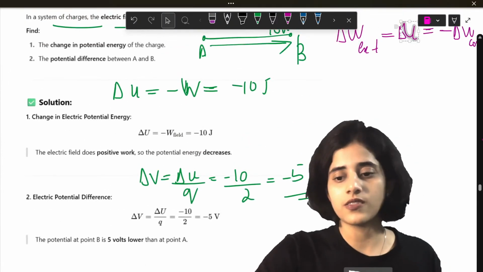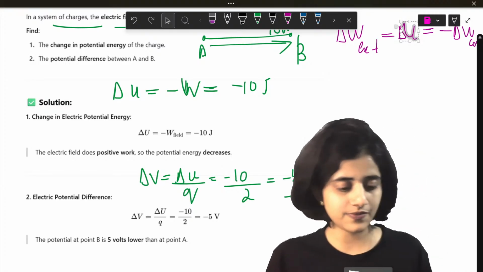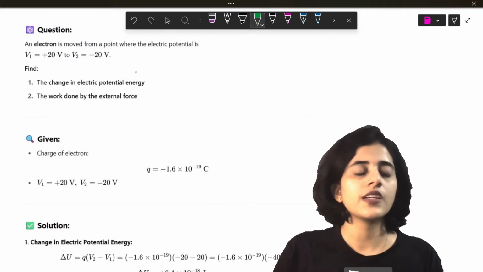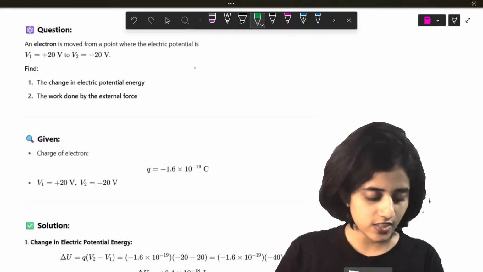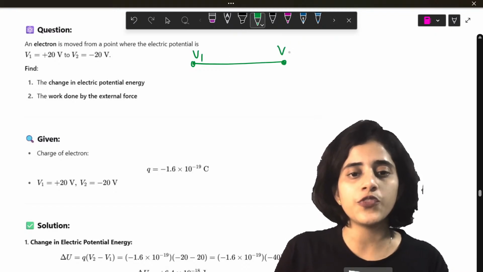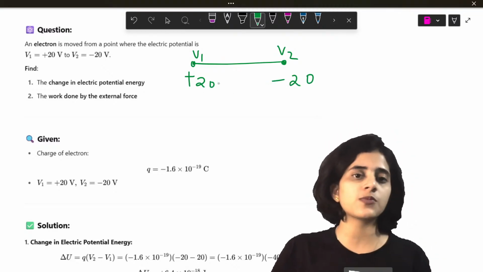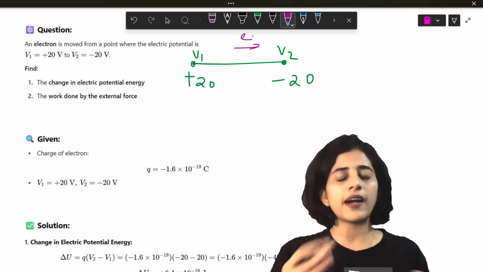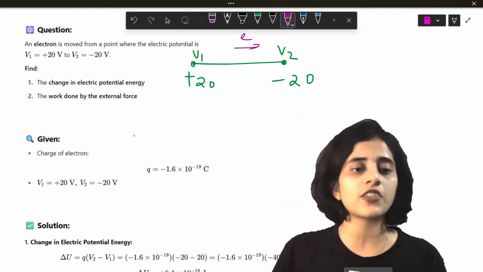Let's look at one more question. An electron is moved from a point where the electric potential is 20 to minus 20. Okay, so this is V1, V2, plus 20 to minus 20. An electron is moved from plus 20 to minus 20. Okay, so electrons, particles always move from higher potential to lower potential. So the question is, find the change in electric potential energy.